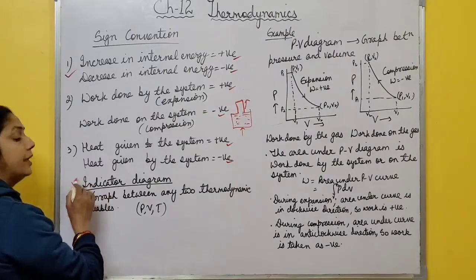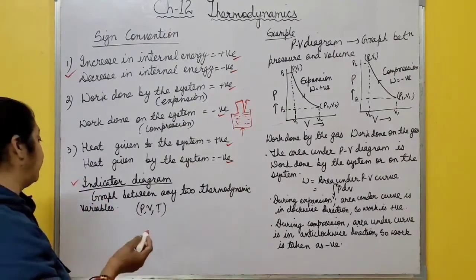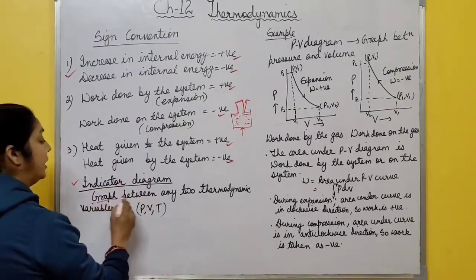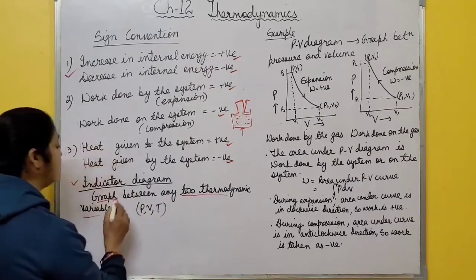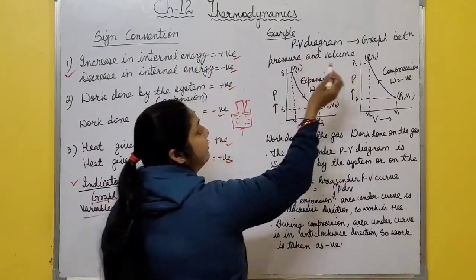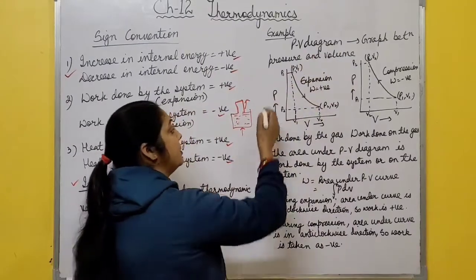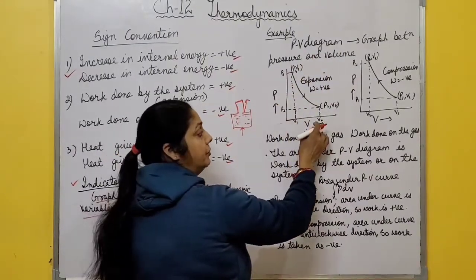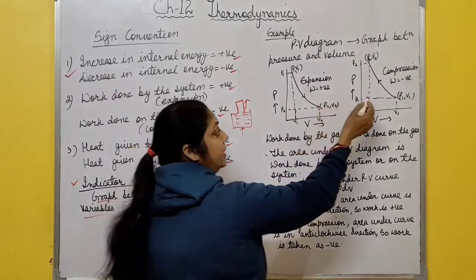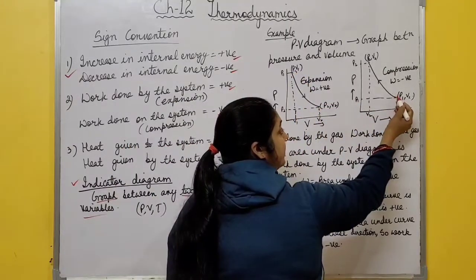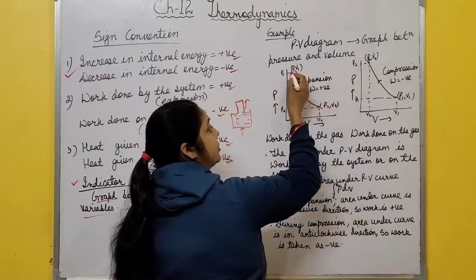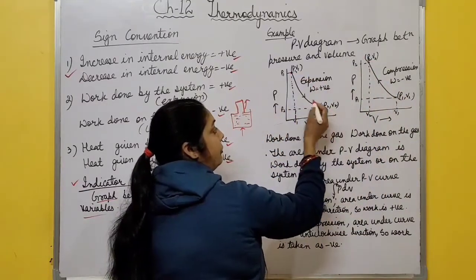Next one is indicator diagram. You know thermodynamic variables: pressure, volume and temperature, and a graph between any two thermodynamic variables is called an indicator diagram. For example, PV diagram, graph between pressure and volume. Suppose this side is pressure, this side is volume, and here the graph is like this one. This is the starting point and this one is the final position. Here this is the initial position and this one is the final position.